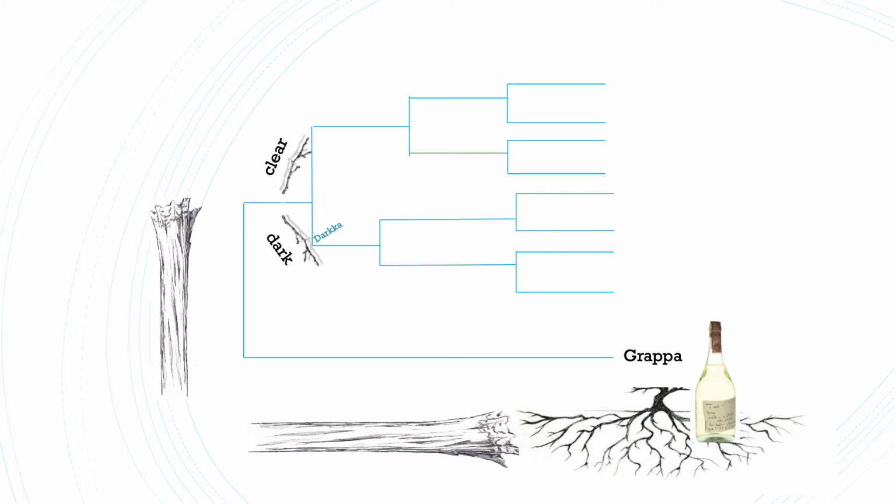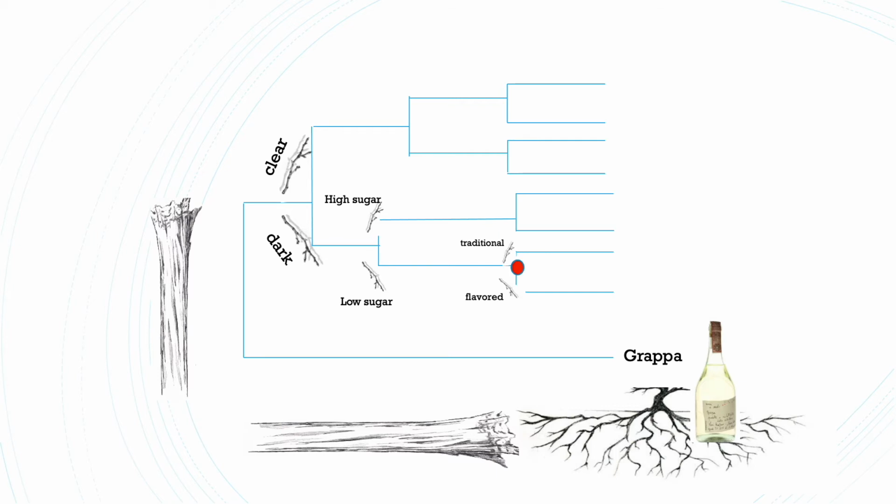At this point in history, dark alcohol was created and derived from the clear alcohol lineage. The first dark liquor descendant from grappa is only known as a legend as Darka. Darka broke off from grappa and started its own lineage. From there, it would further evolve to be created at high and low sugar contents. This is an internal node in the tree. Every branch will exhibit an internal node where there is a point of cladogenesis.